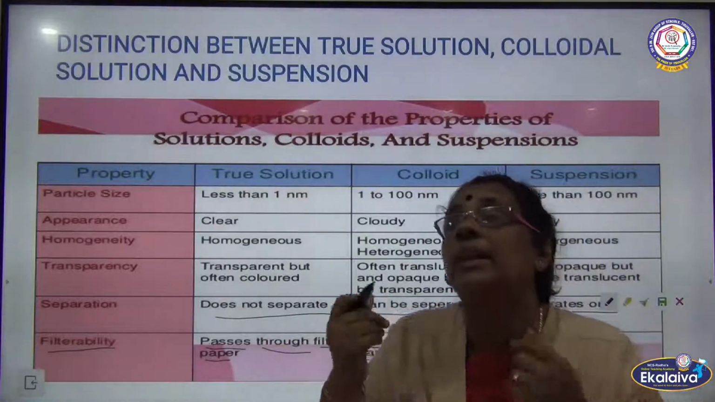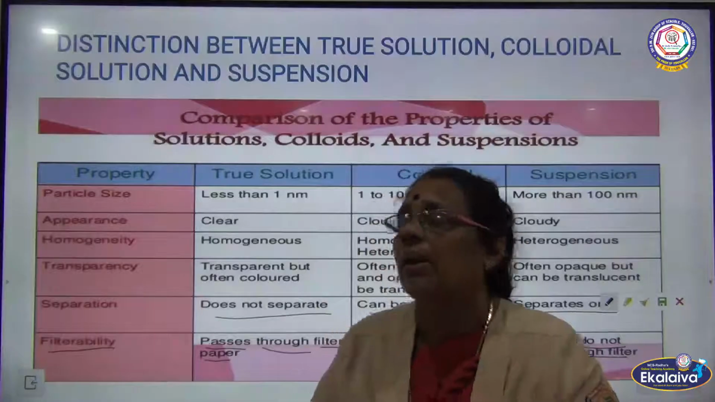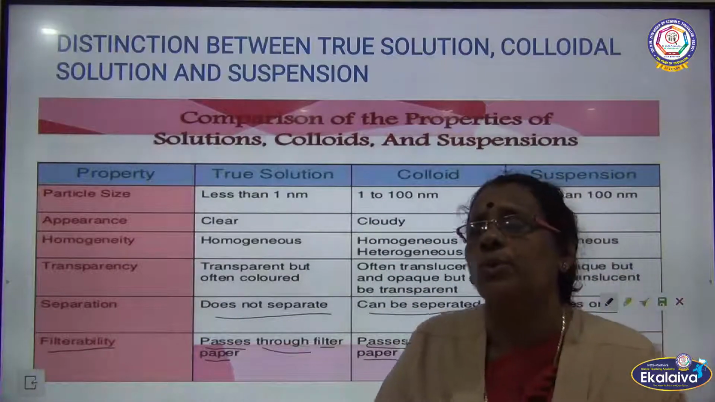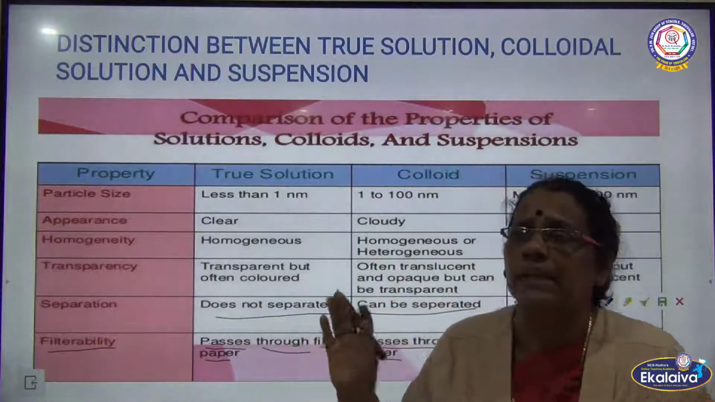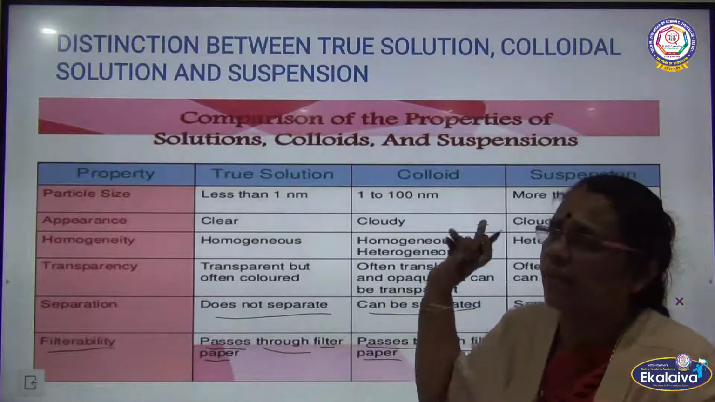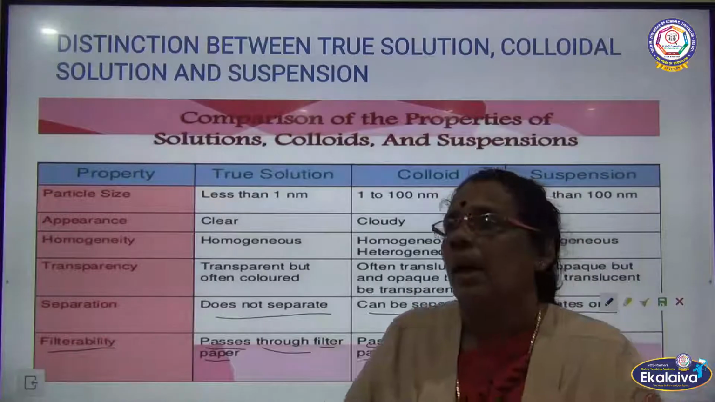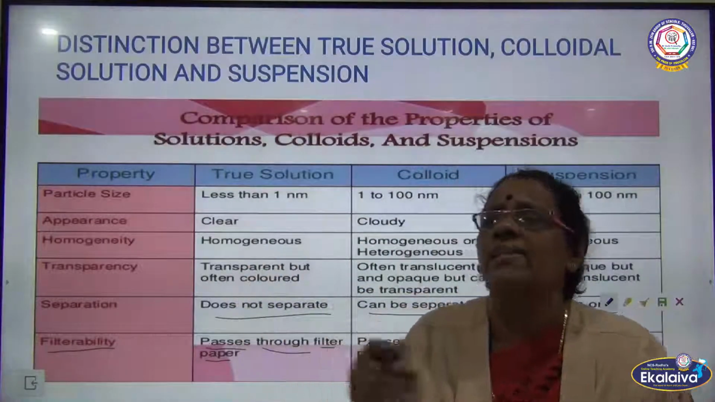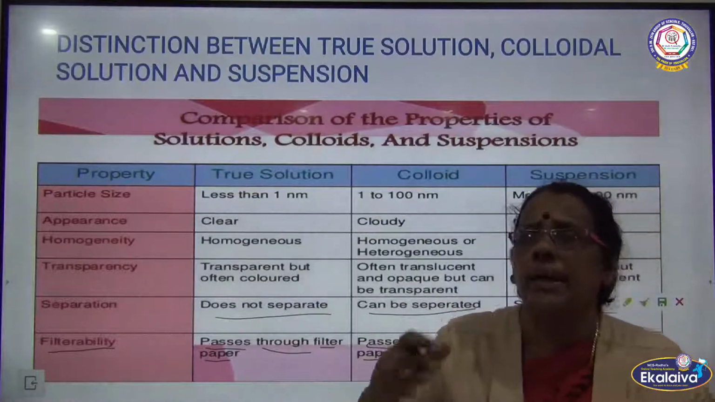The next one is filterability. How are we able to filter the particles using filter paper? In true solutions, the particles pass through the filter paper. Even colloids can pass through the filter paper. Whereas in suspension, we can separate the particles, or we can see the sediments left over at the bottom.